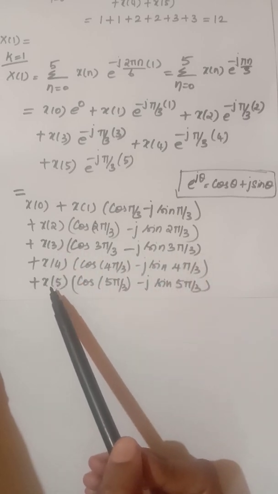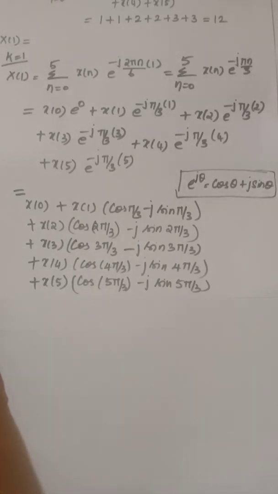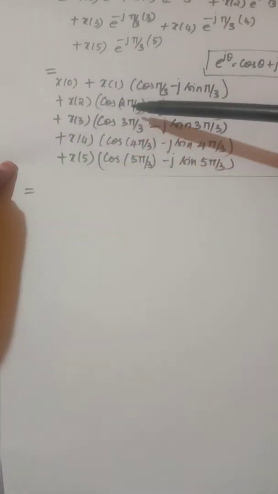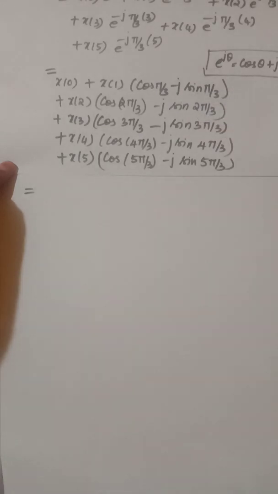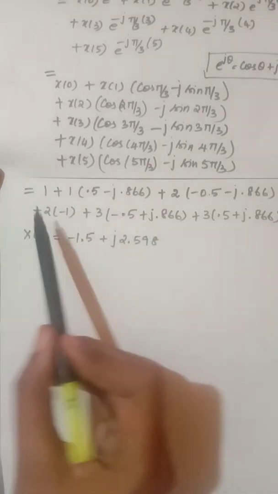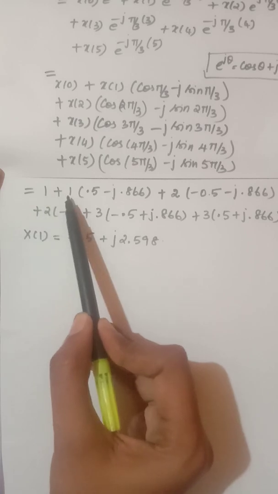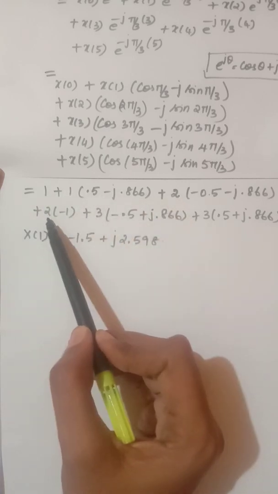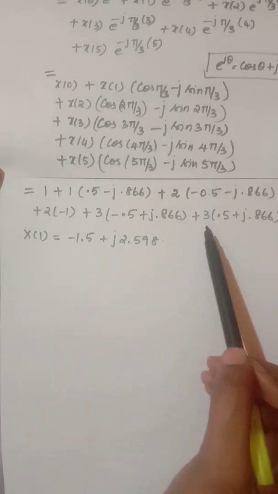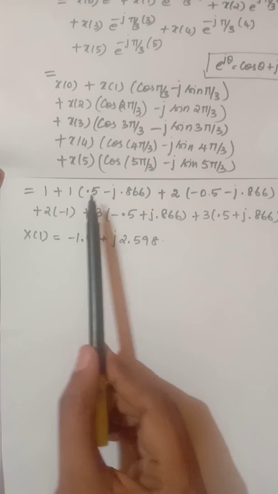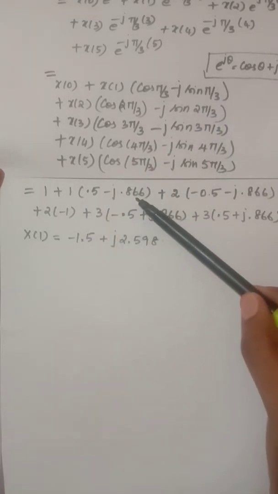Similarly, we have to apply for all the terms, and finally we will get an equation like this. Now substituting the values of all the input sequence as well as the cos and sin equivalents, we have obtained the equation. Substituting all the values, x of 0 is 1, x of 1 is 1, x of 2 is 2, x of 3 is 2, x of 4 is 3, and x of 5 is 3, and finding the value, cos pi by 3 is 0.5 and sin pi by 3 is 0.86.